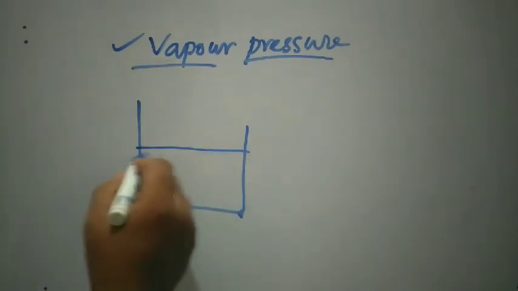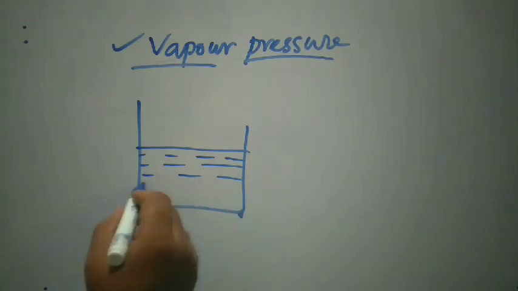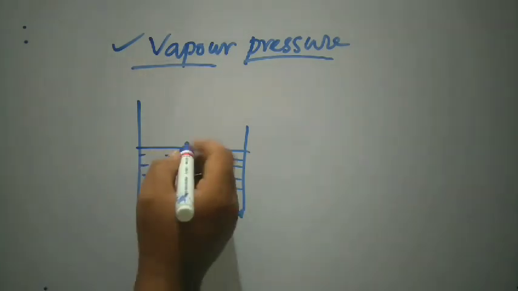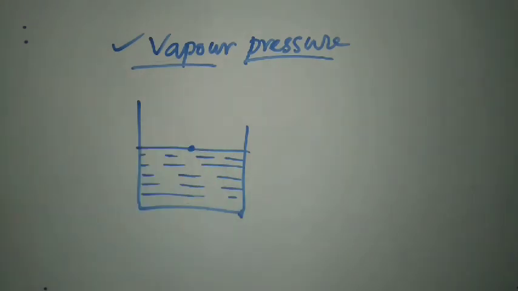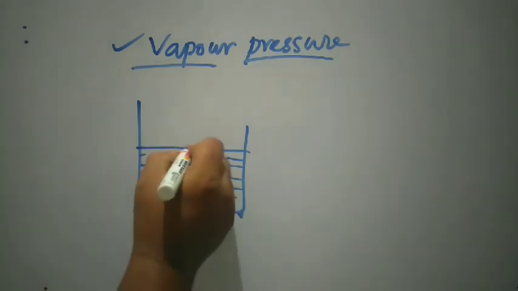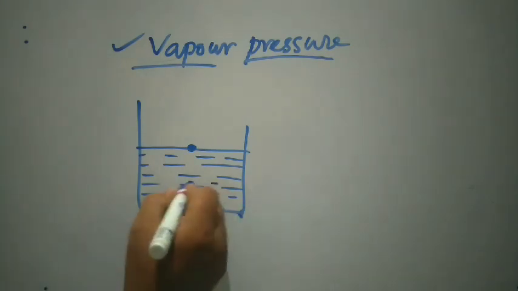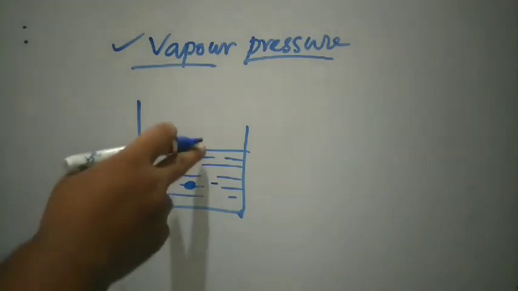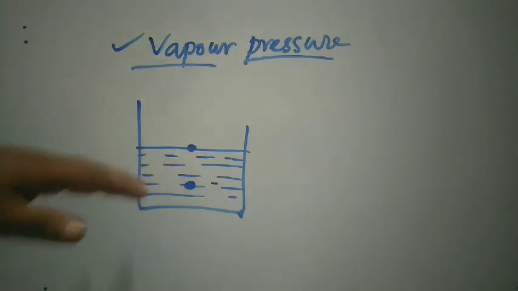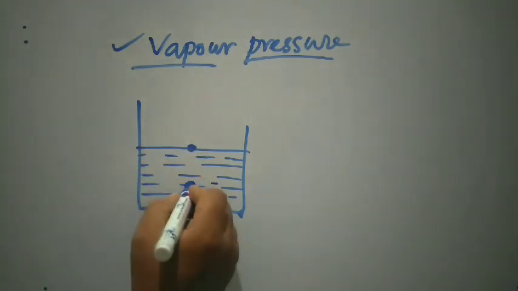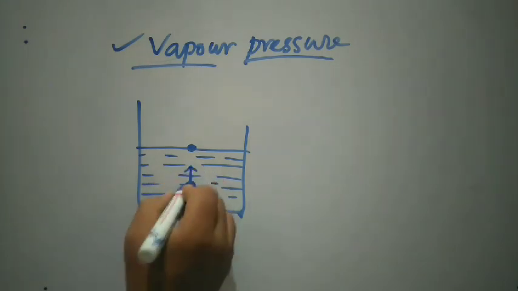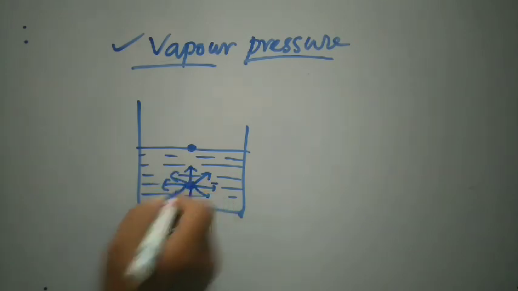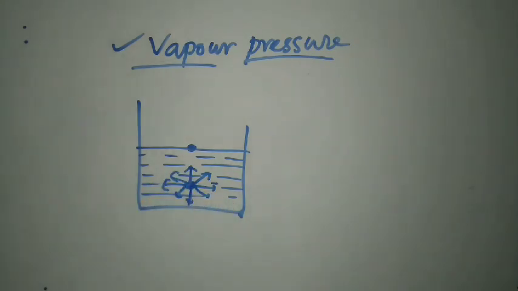Suppose this is a liquid. Okay, look at the surface molecules. Suppose this is the surface molecules, and this is the bulk molecules which is present inside the liquid. Okay, and this is the surface molecule which is present on the surface of the liquid. So this molecule is getting attracted from this side, from this side, from this side, and other molecules are getting attracted by other molecules.